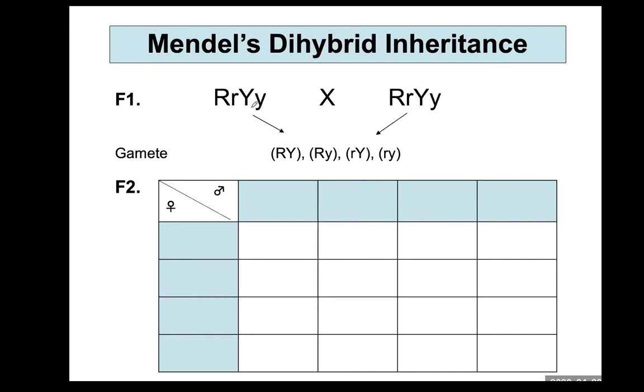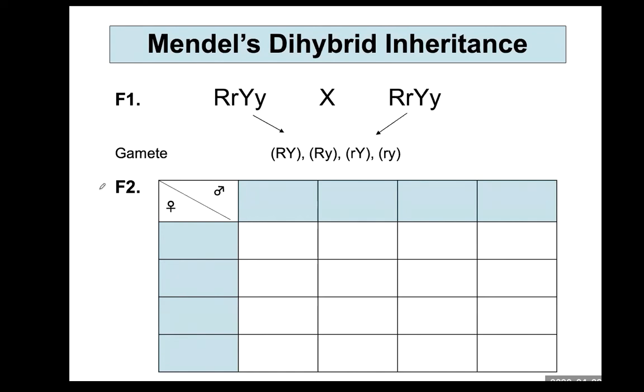In other words, Mendel wondered whether the alleles for seed color and seed shape are inherited together, or whether they exhibit independent assortment and are inherited independently.